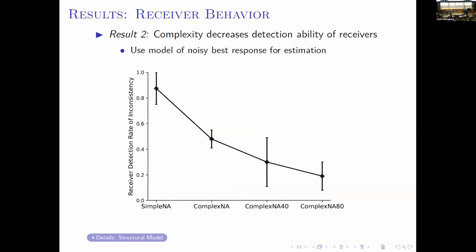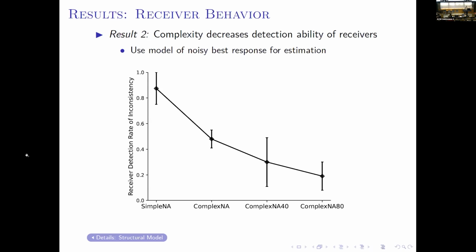And on the receiver side, it's a little bit more implicit because we only observe the receiver's guess decision, but we don't know whether the receiver detects inconsistency in the sender's message or not. So we need a structural model where we assume noisy best response. This figure shows the estimation results of the receiver's estimated detection rate of inconsistency in the sender's message. We can see that with increasing complexity, it also impacts the receiver's ability to detect inconsistency.